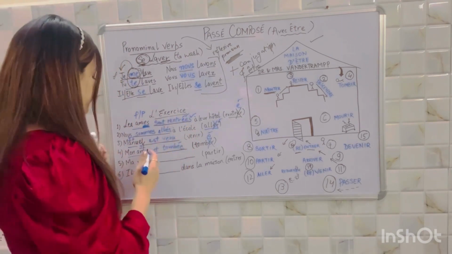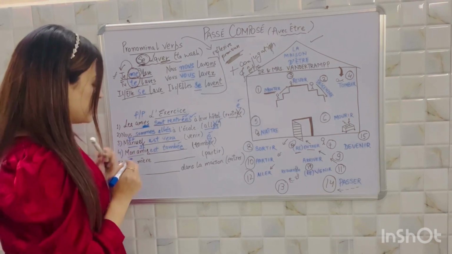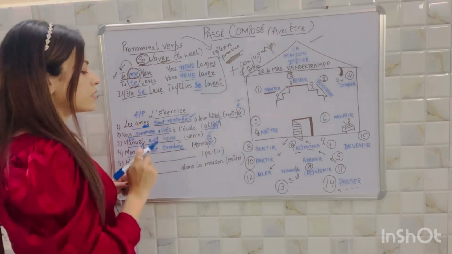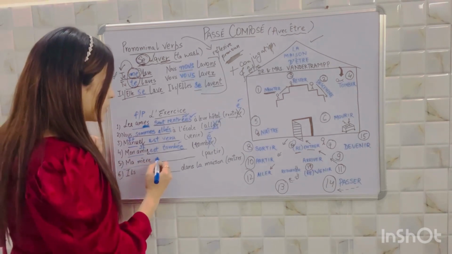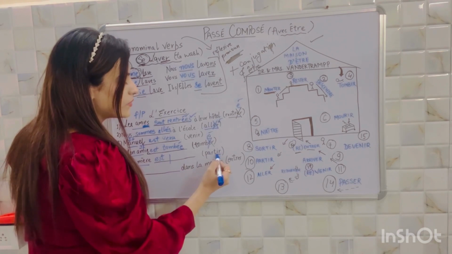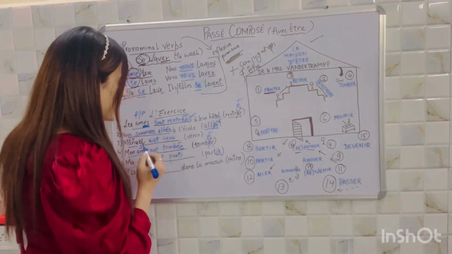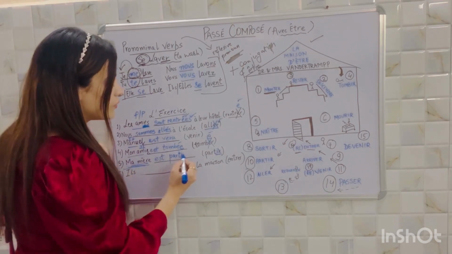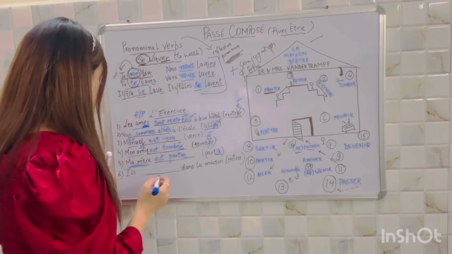She fell. Okay. Now, fifth one, ma mère dash partir. My mother left. My mother, you'll have to conjugate with elle, right? It's an ir ending verb. Simply remove r to make the past participle. The past participle would be parti, but it's mother, so you'll have to add an extra e. The accord should be there because of the subject.